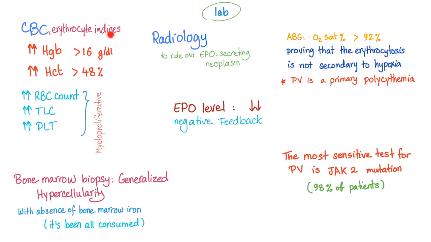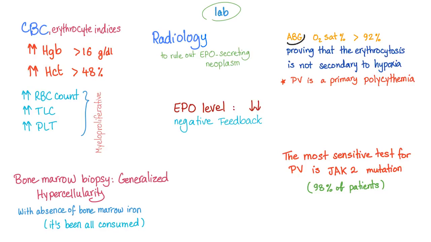How to diagnose this polycythemia vera? We need a complete blood count with erythrocyte indices, which will yield increased hemoglobin level more than 16, increased hematocrit more than 48%, increased red blood cell count, total leukocytic count, which is white blood cell, increased platelets. It's called a myeloproliferative baby. Radiological imaging. Why? To rule out EPO-secreting neoplasms such as renal cell carcinoma, hepatocellular carcinoma, hemangioblastoma, etc. Arterial blood gas. Why is that? To rule out appropriate increase in EPO secondary to hypoxia.